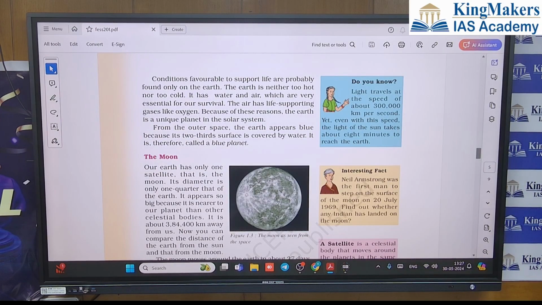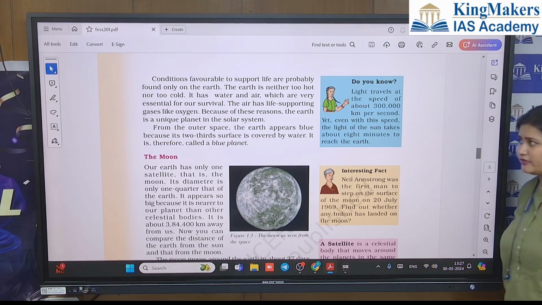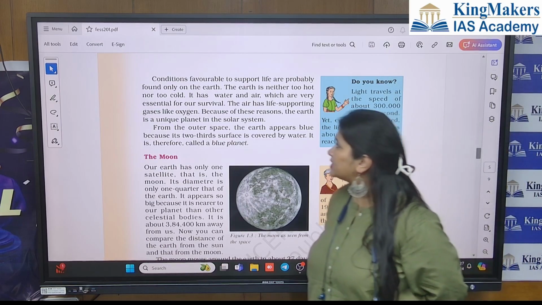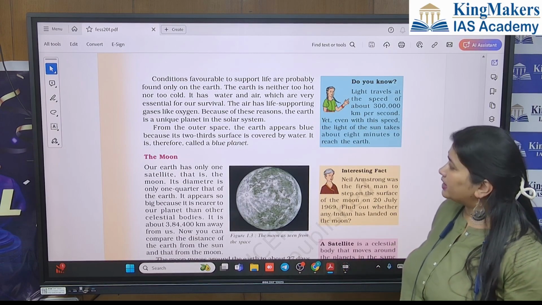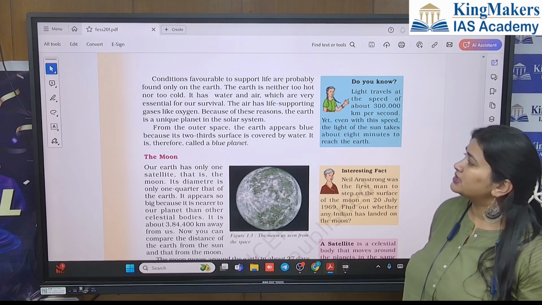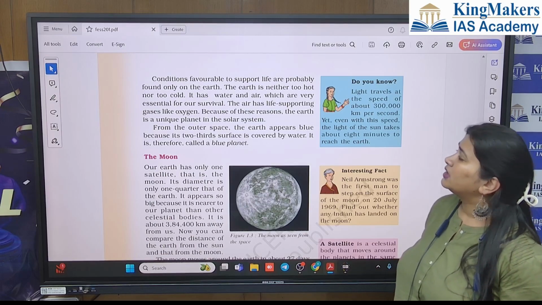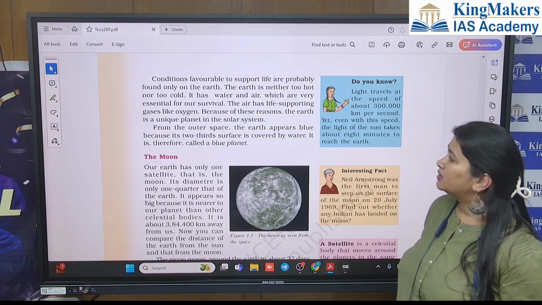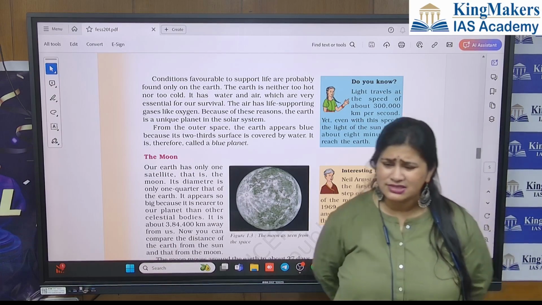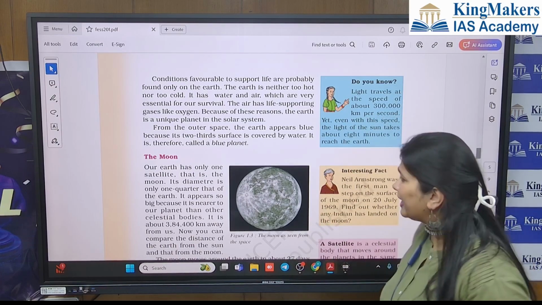लाइफ कंडीशंस कहाँ पर फेवरेबल है? हमारे यहाँ पर फेवरेबल है. We can live on Earth. So Earth is neither too hot nor too cold. It has water, air, which are very essential for our survival. Air has life supporting gases like oxygen. So that's all are the reasons why Earth is a unique planet.